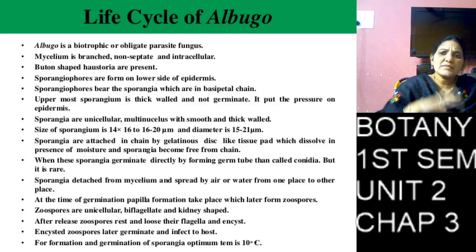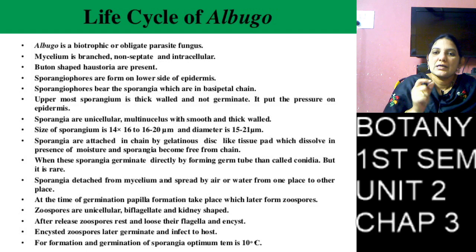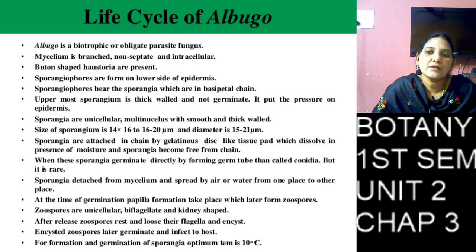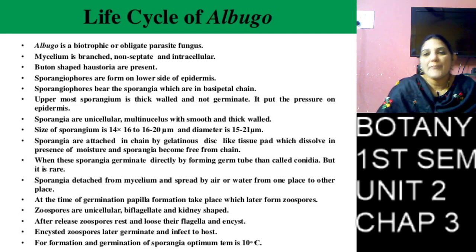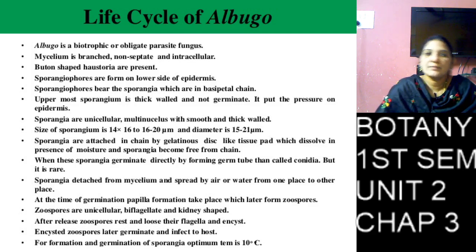After the mycelium forms completely, it produces small bud-like structures called haustoria. The haustoria absorb food material from the host cell and give it to the mycelium, which helps to develop the mycelium.